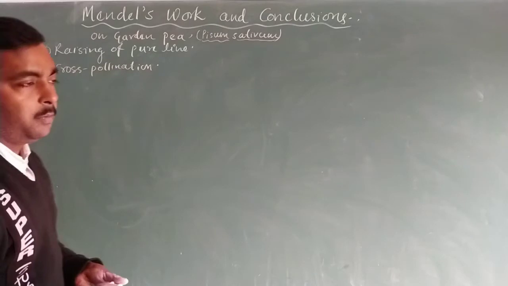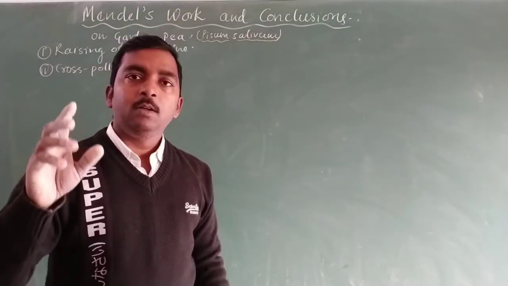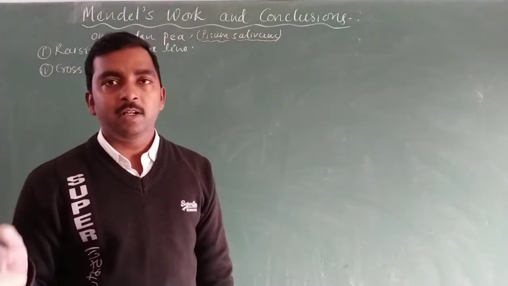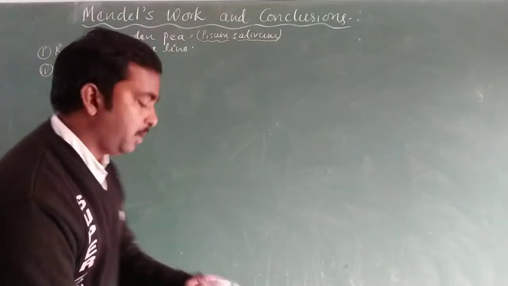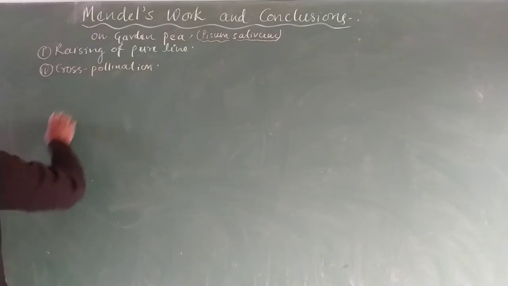He performed two kinds of experiments: one with a single pair of contrasting traits, and the second with two pairs of contrasting traits.